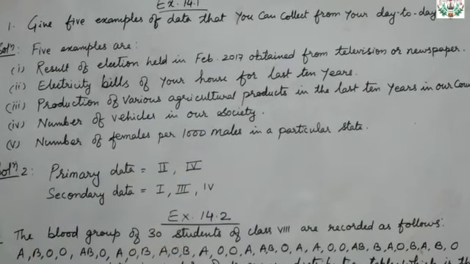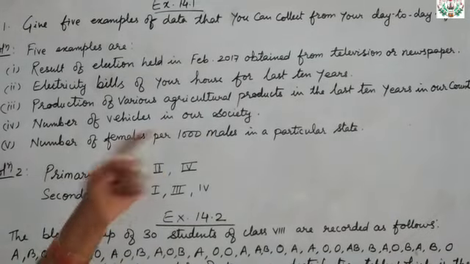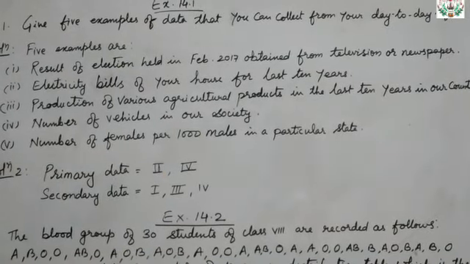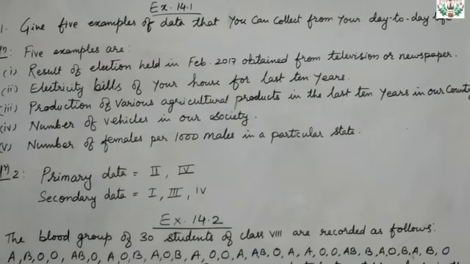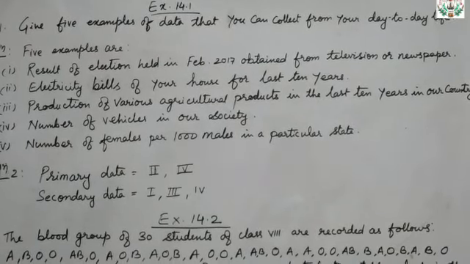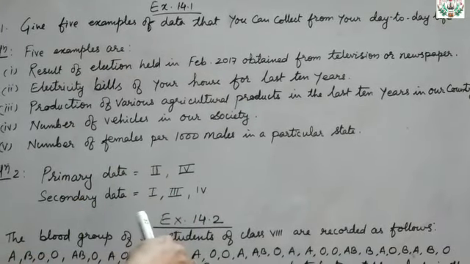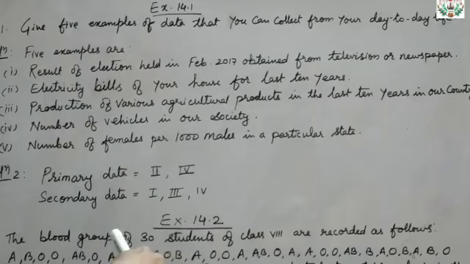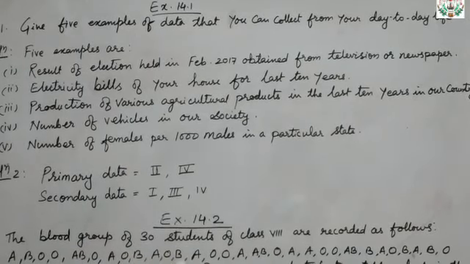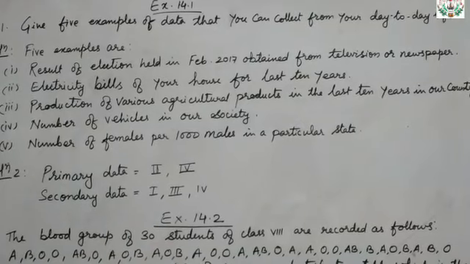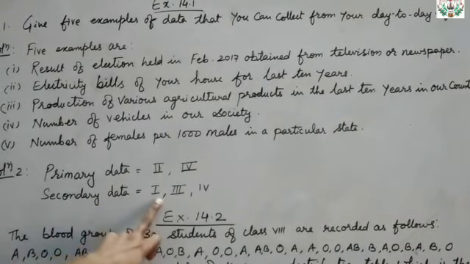No, we get it through either television or the newspaper. So that means here it is secondary data, because we are getting data from the news channel, and the news people are getting it from the electoral board. Understood? From the electoral board to the news channel or newspaper, and from there to us. So the first sentence comes under secondary data.